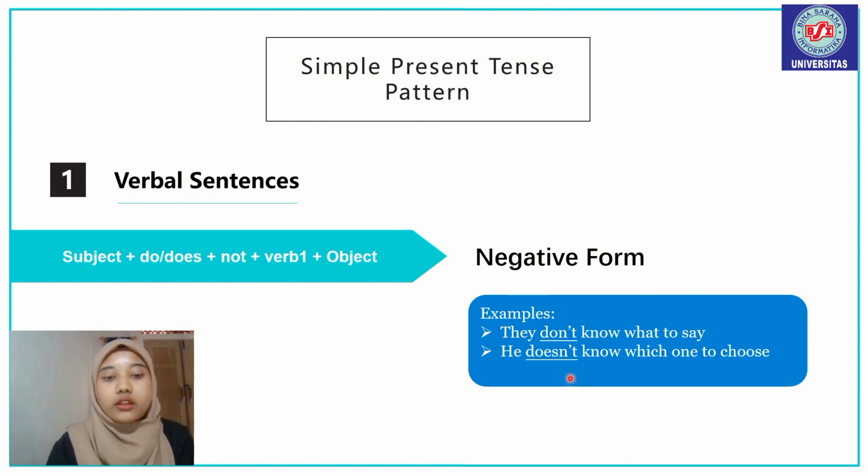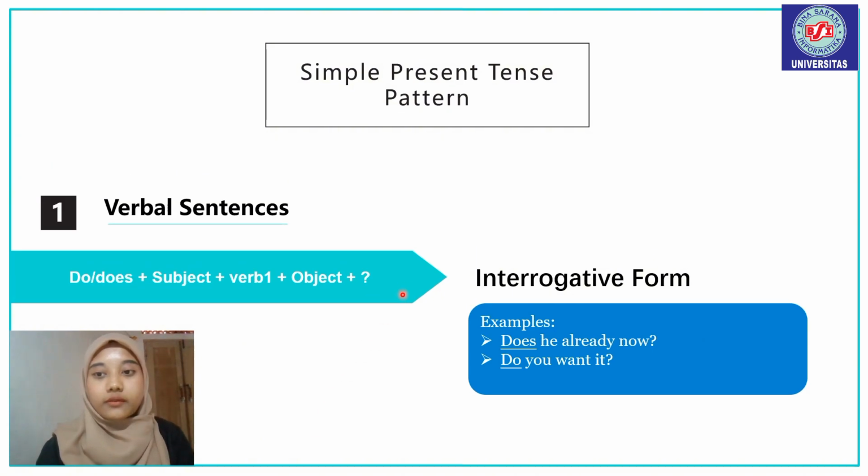Examples: they don't know what to say. Don't is the same as do not. Why don't? Because the subject is they. He doesn't know which one to choose. Doesn't is the same as does not. Why doesn't? Because the subject is he.